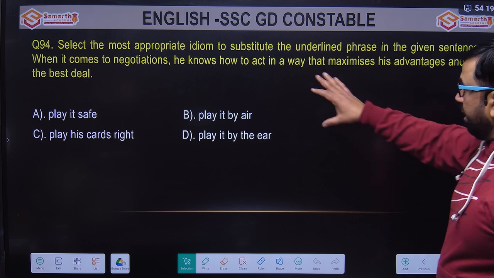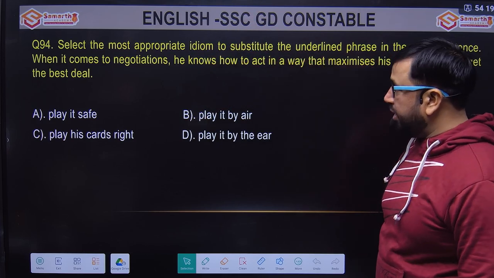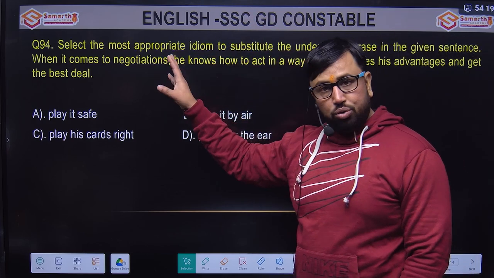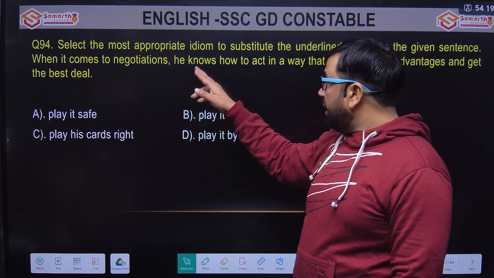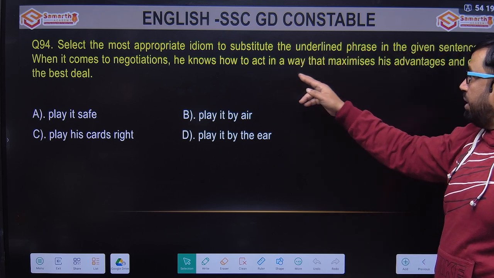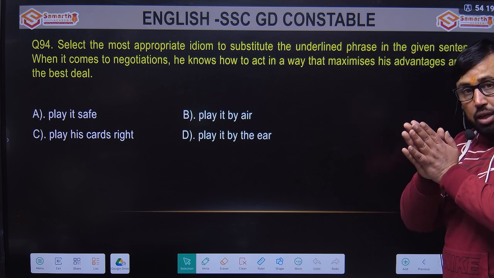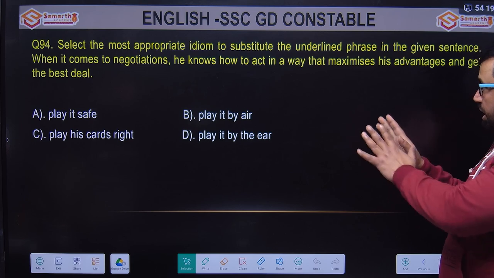First we see which idiom best fits the sentence. When it comes to negotiation, he knows how to act in a way that maximizes advantage.